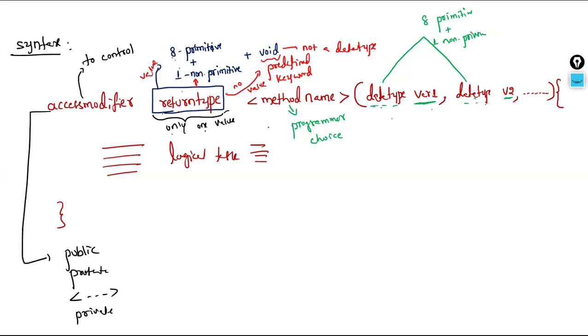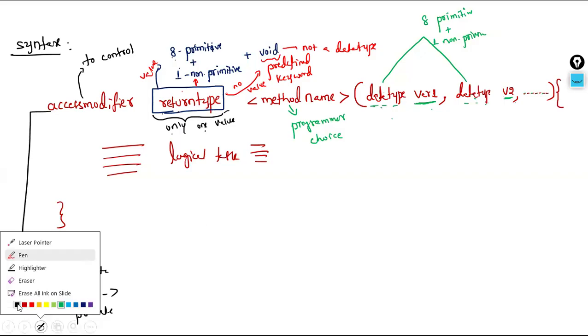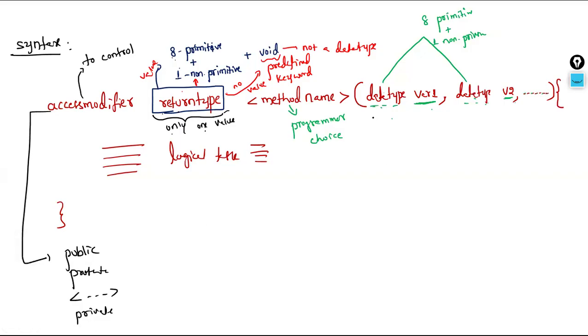There is a difference here. Like this, how many can we use? We can use any number syntactically. It supports it, but there is a Java industry standard. Syntactically, as I said, we can use any number, but as per the industry standard, it is not a professional way of programming if you are taking more than 4. That's why maximum 4 only is recommended. Allowed is any number. Recommended is maximum 4 only.